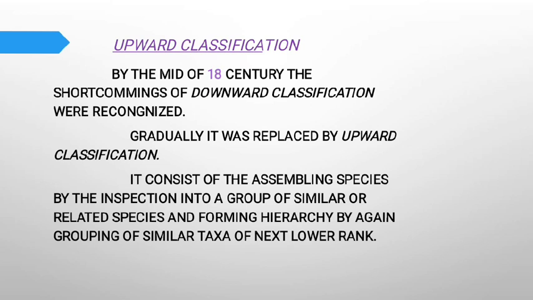Next point is upward classification. Downward classification was replaced by the upward classification. Upward classification consists of assembling the species by inspection into a group of similar or related species, and forming the hierarchy by again grouping similar taxa of the next lower rank. I would like to summarize upward classification so that you can easily understand. Upward classification is the grouping of populations into species, species into taxa, and then taxa into the higher taxonomic category.